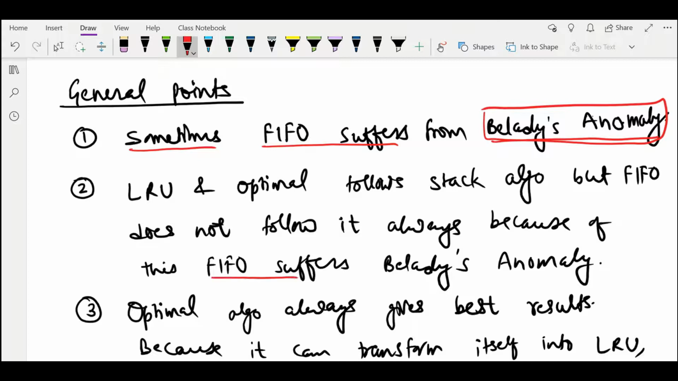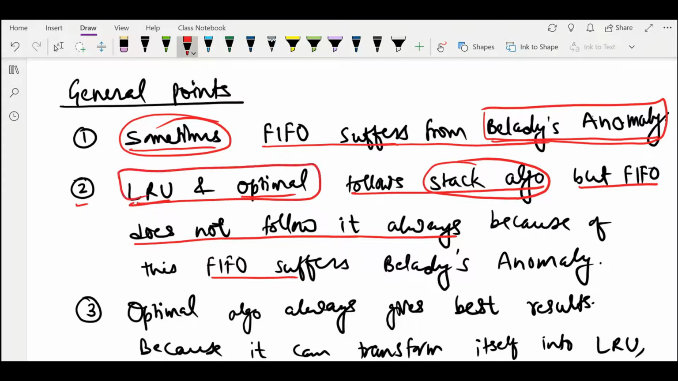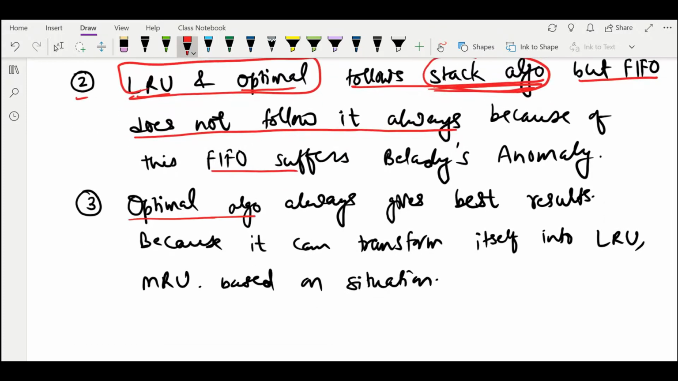And why does this Belady's anomaly occur? Because FIFO does not follow the stack algorithm. So the second point is, LRU and optimal follow the stack algorithm but FIFO does not. It is not always, sometimes it follows, sometimes it does not. That's why it sometimes suffers from Belady's anomaly, whereas LRU and optimal page replacement algorithms always follow the stack algorithm. What is that stack algorithm? Forget about it because it will take another 1 hour if I teach you that, and that will not be asked in GATE also.